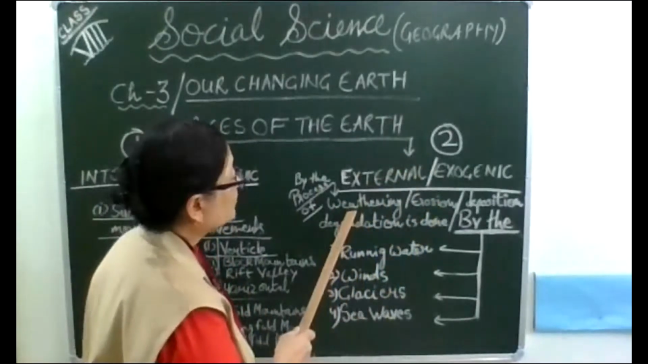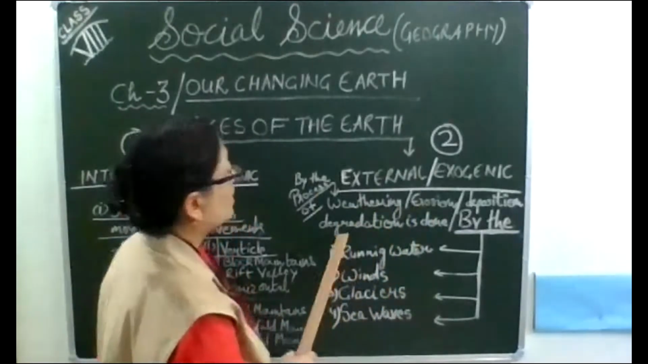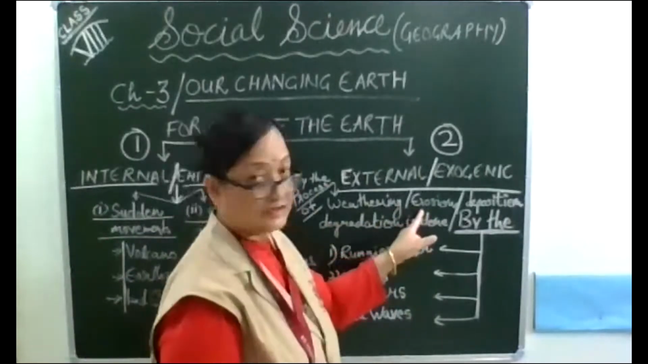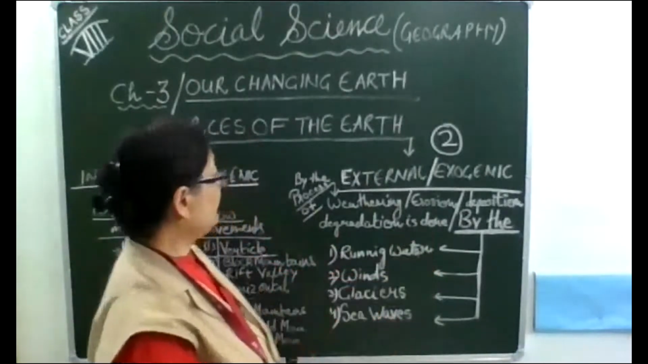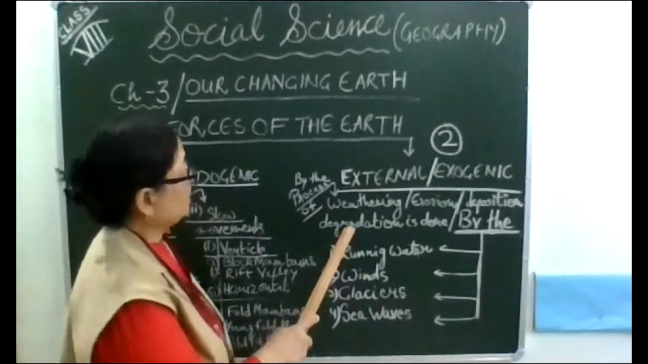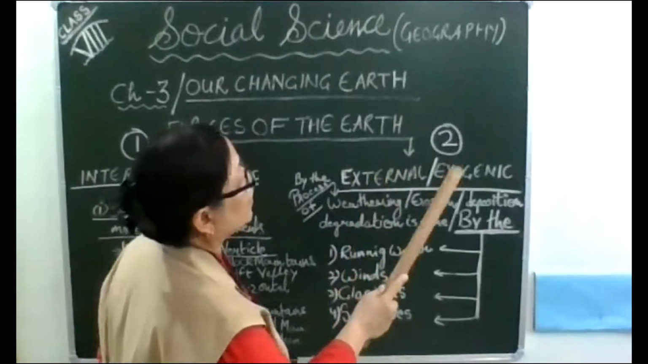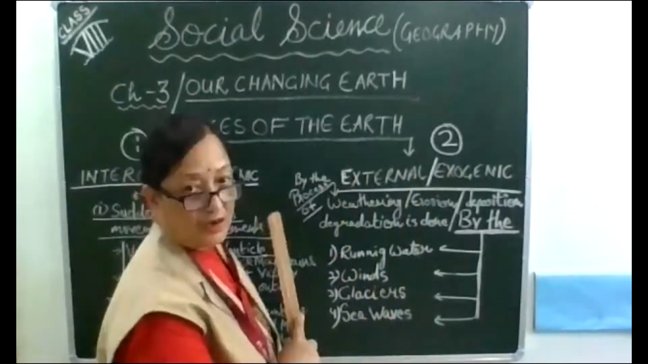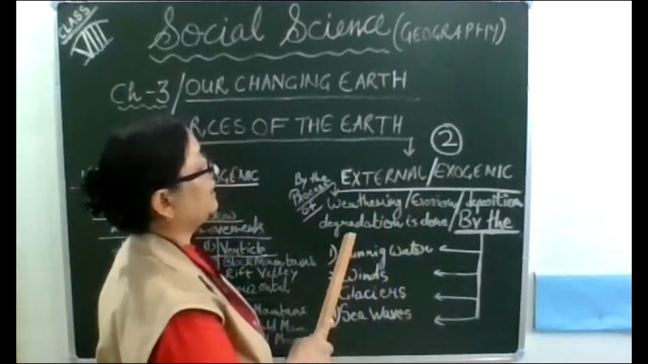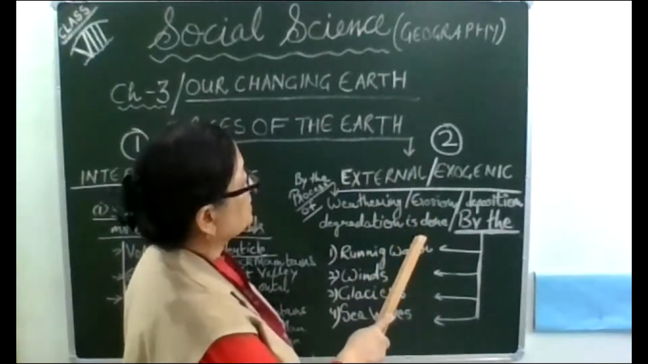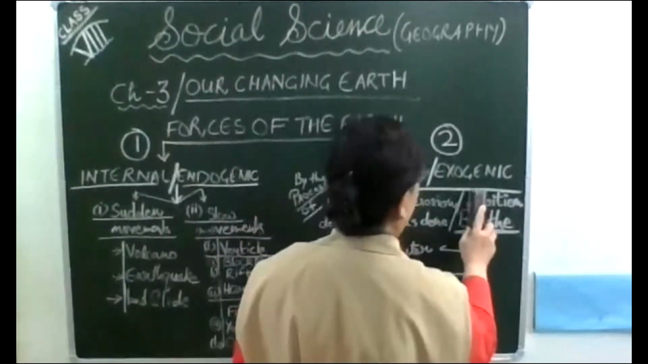Due to weathering and erosion, these two things are done. By these two things, degradation is done. Degradation means the wearing down. This is what we are going to learn today in detail about the external or exogenic forces which are working on the surface of the earth by the process of weathering and erosion.